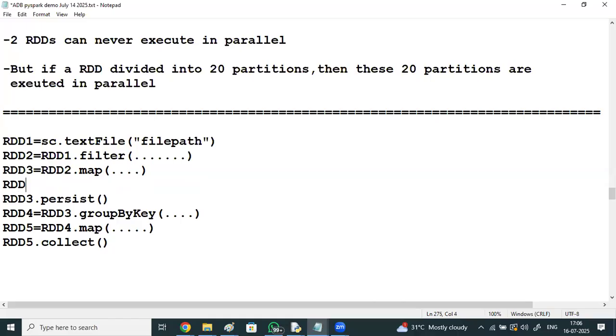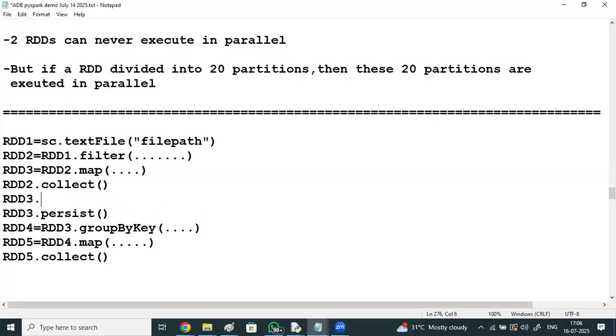If you say rdd2.collect, you get RDD2's output, and if you say rdd3.collect, you get RDD3's output. Since no persist is there, it will again perform all of this and execute every time to give that output.